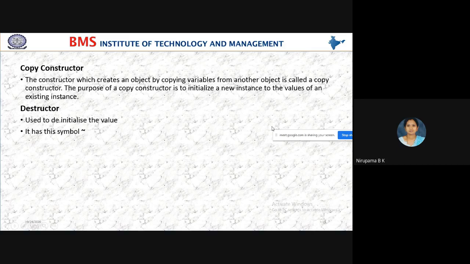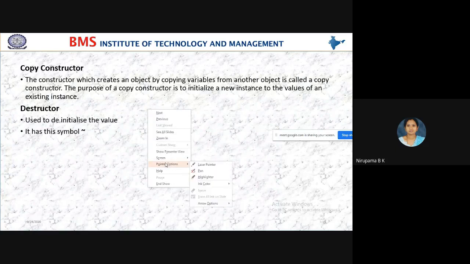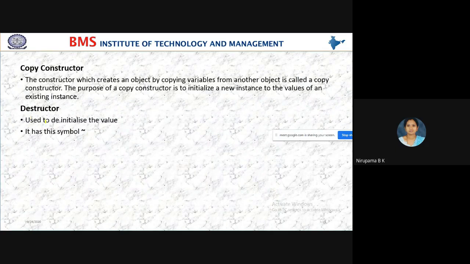Because if that memory location is no longer in use, then we have to deallocate or deinitialize the memory. So we use a destructor to deinitialize the memory, and this destructor will have a tilde symbol.